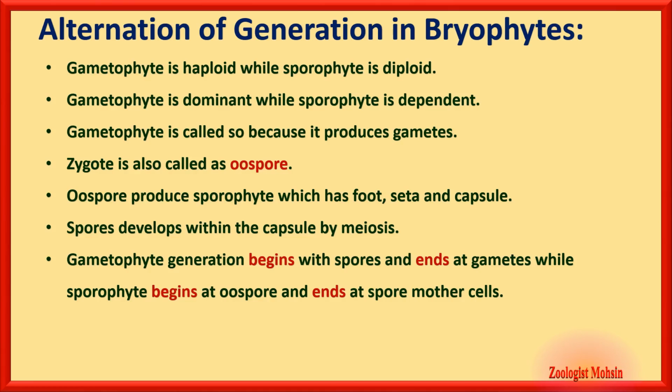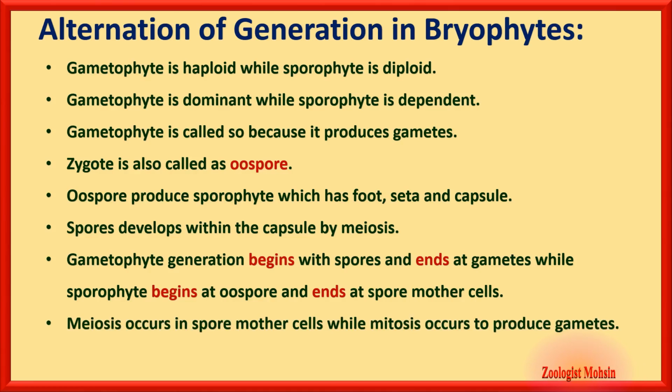That very important fact is for you to remember. Meiosis occurs in spore mother cells while mitosis occurs to produce gametes. Now note the difference here: meiosis for spores and mitosis for gametes.